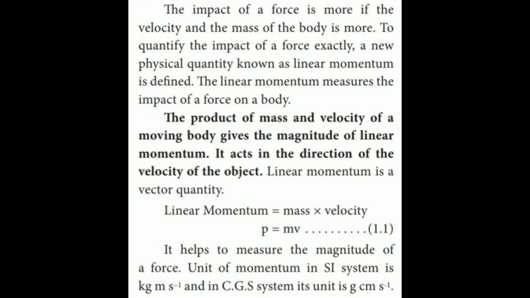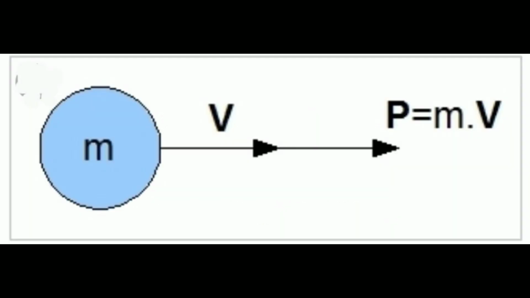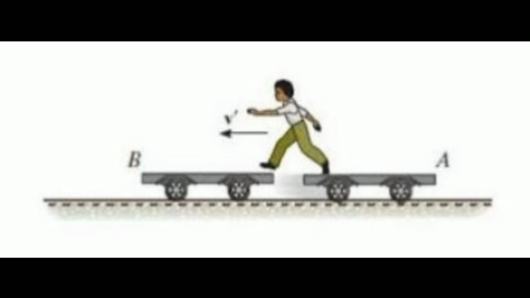Linear momentum is a vector quantity. Linear momentum is equal to mass into velocity, p = mv. It helps to measure the magnitude of a force. The unit of momentum in the SI system is kg m s^-1, and in the CGS system its unit is g cm s^-1.